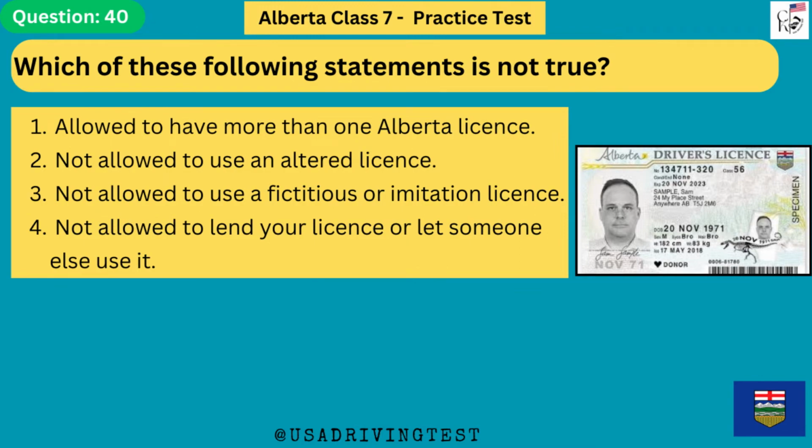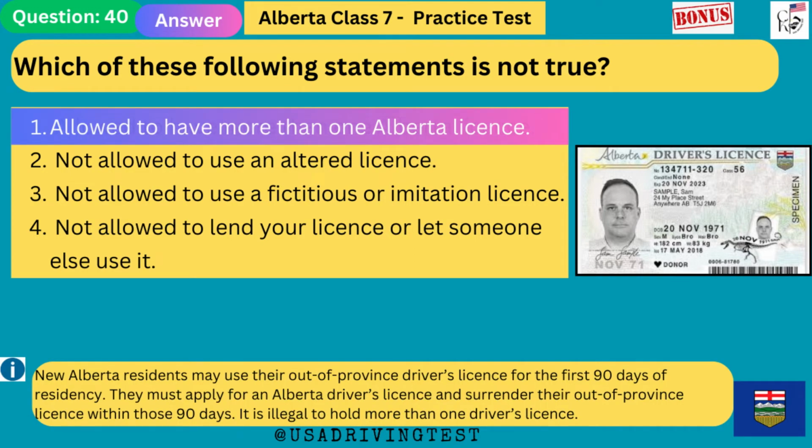Which of these following statements is not true? 1. Allowed to have more than one Alberta license. 2. Not allowed to use an alternate license. 3. Not allowed to use a fictitious or imitation license. 4. Not allowed to lend your license or let someone else use it. The answer is 1. Allowed to have more than one Alberta license. New Alberta residents may use their out-of-province driver's license for the first 90 days of residency. They must apply for an Alberta driver's license and surrender their out-of-province license within those 90 days. It is illegal to hold more than one driver's license.